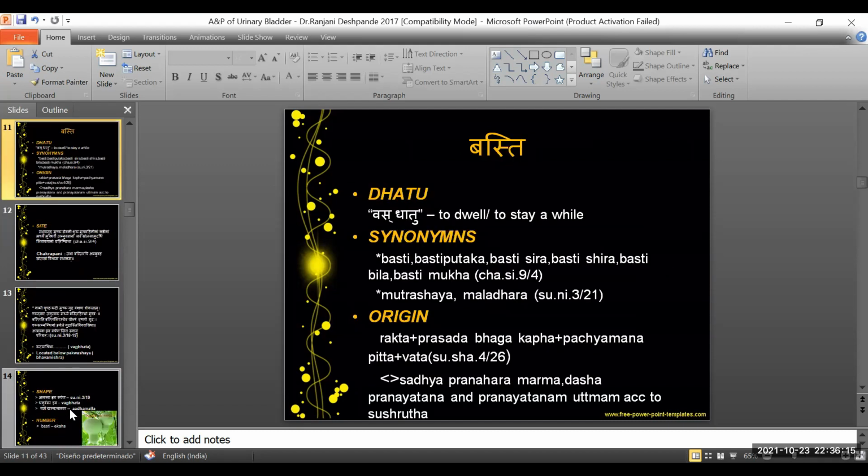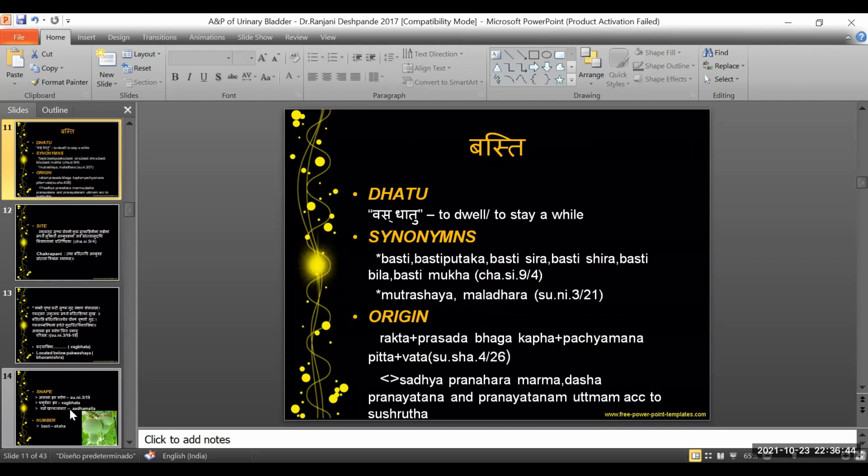Next, moving to the Basti. Here, the dhatu is Vas dhatu, which means to dwell or to stay. So why is it called Basti? It is because there is continuous collection of urine into the bladder, as and when there is utpatti from the kidneys, or when it gets originated or processed in the kidneys.